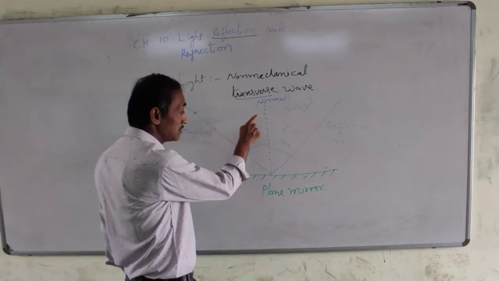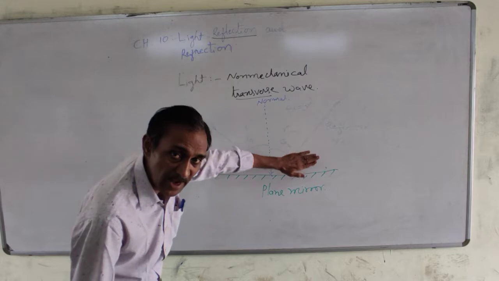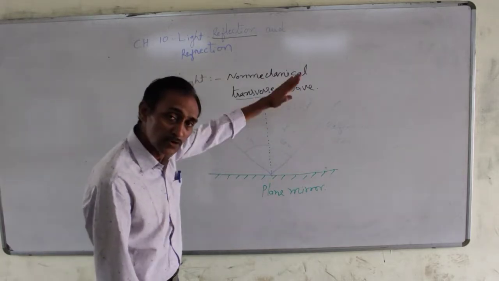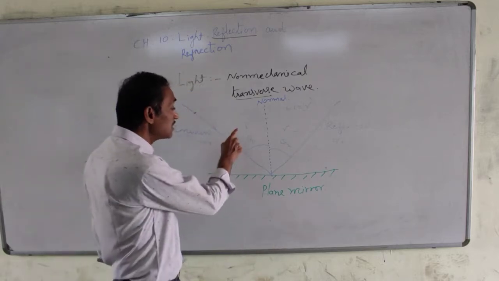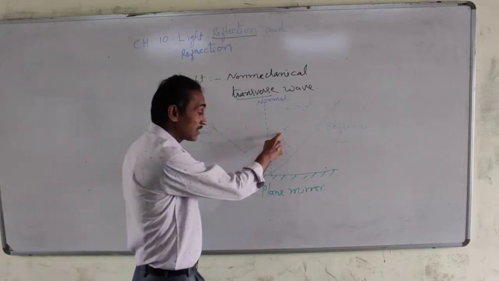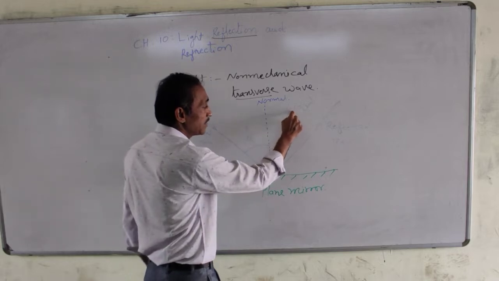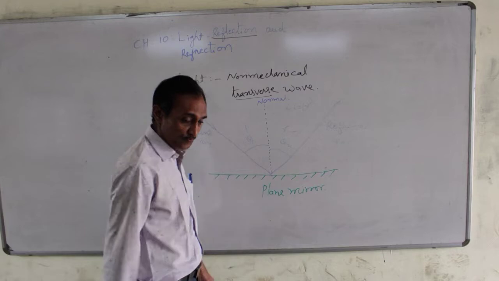Now, basic laws of reflection are: incident ray, normal and reflected ray are in the same plane. They belong to same plane. Second law is incident angle I and reflected angle R are always equal. Angle I is equal to angle R, or theta 1 is equal to theta 2.